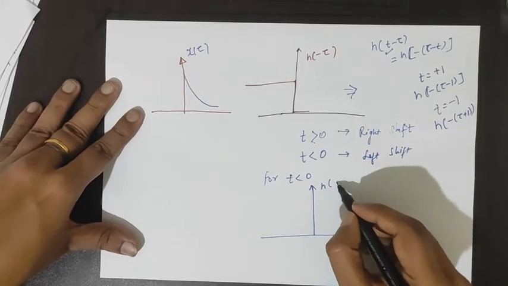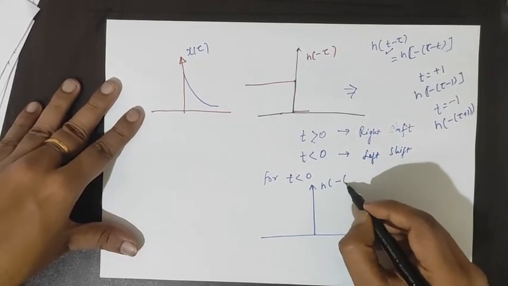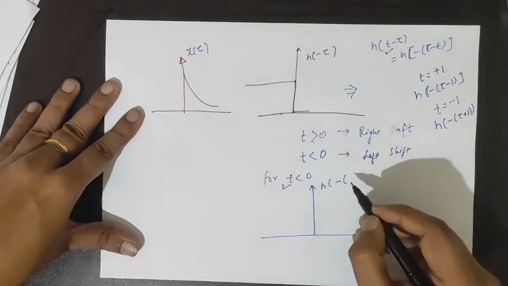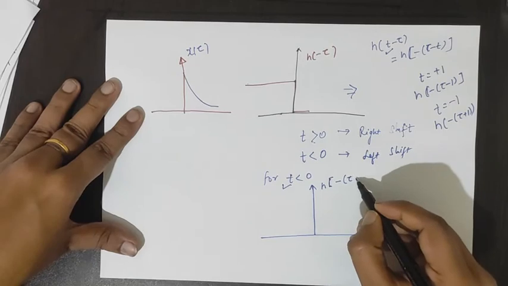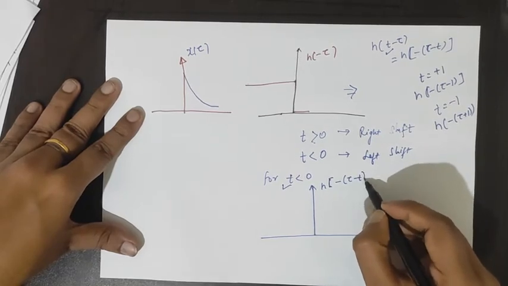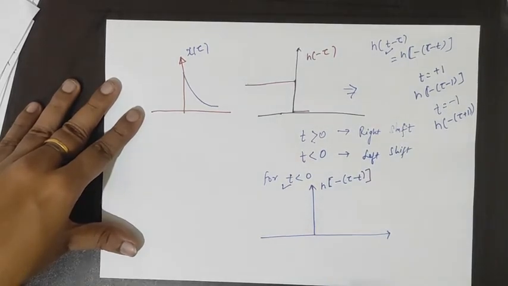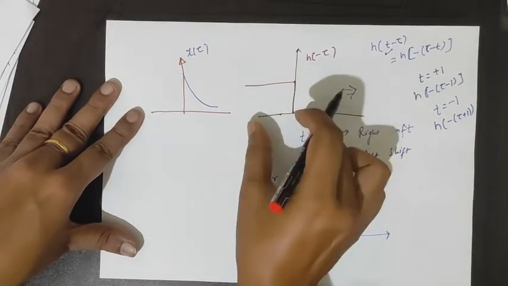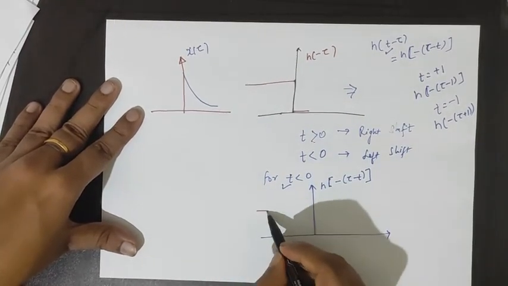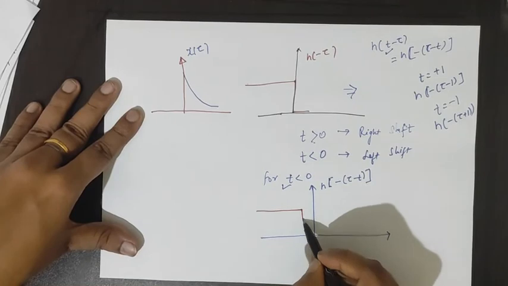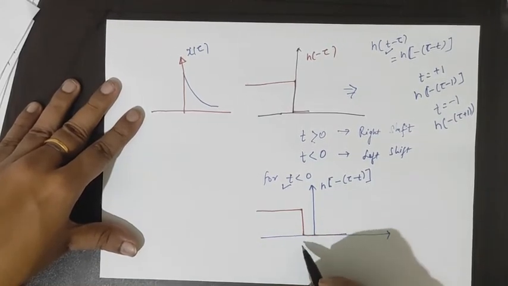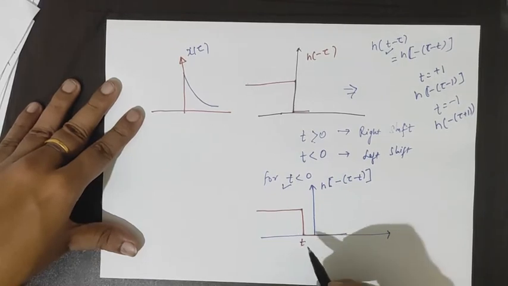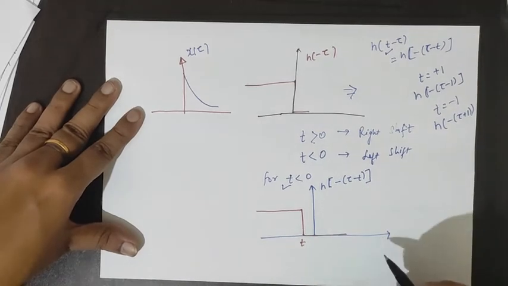For t less than 0, it will be h(τ - t). Let's say we do some shifting, by how much? We shift by t.